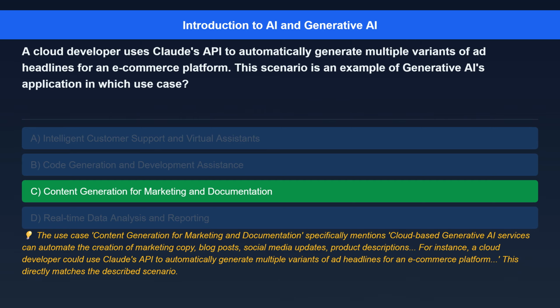The correct answer is content generation for marketing and documentation. Here's the explanation. The use case content generation for marketing and documentation specifically mentions cloud-based generative AI services can automate the creation of marketing copy, blog posts, social media updates, product descriptions. For instance, a cloud developer could use Claude's API to automatically generate multiple variants of ad headlines for an e-commerce platform. This directly matches the described scenario.